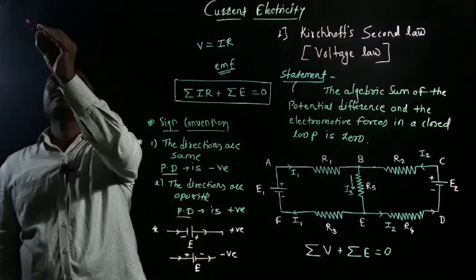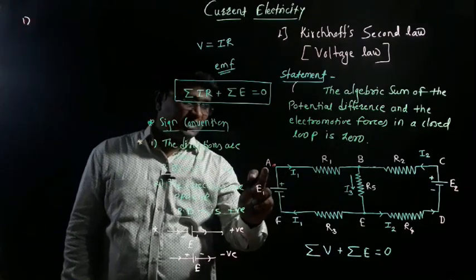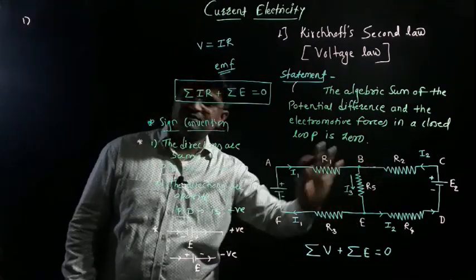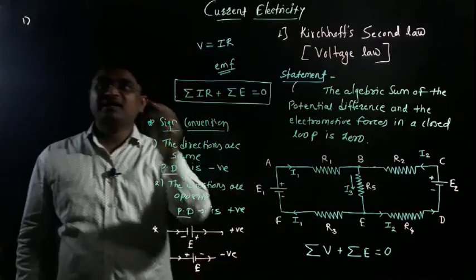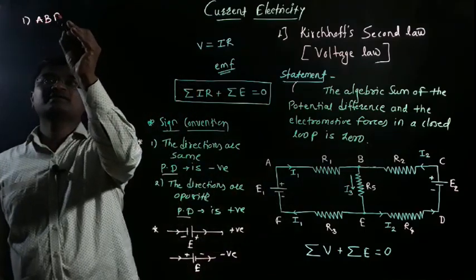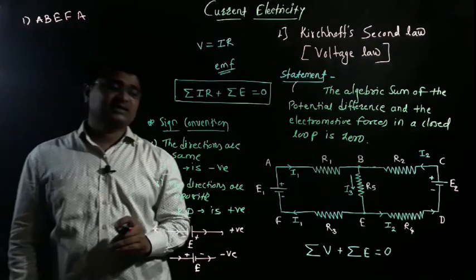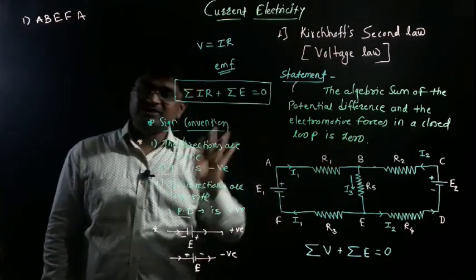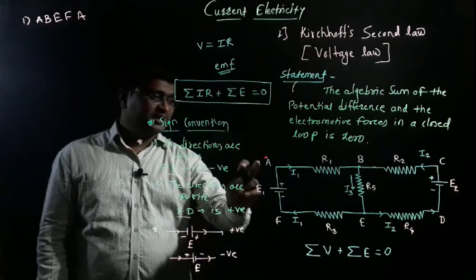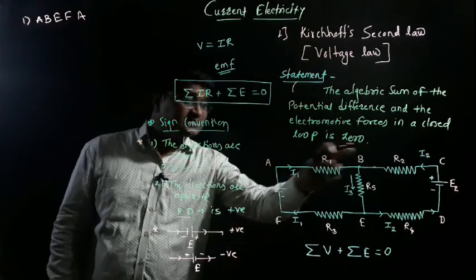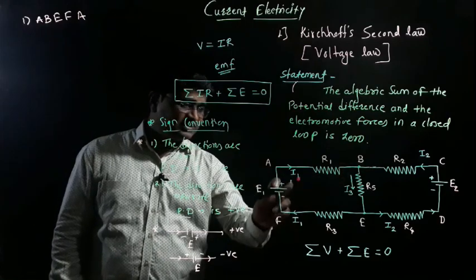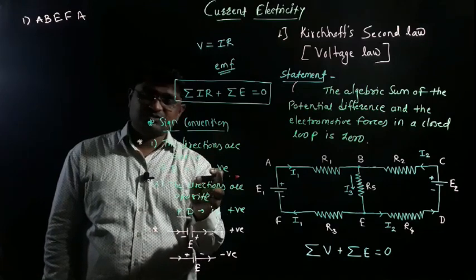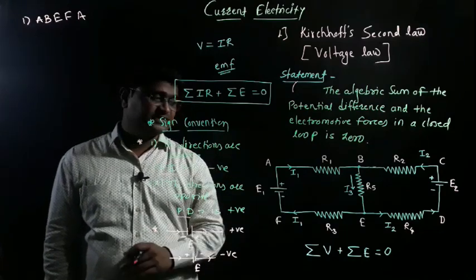What is our first closed loop? A, B, E, F, A. The loop will be closed. This is our first loop: A, B, E, F and again A. We start from A and end at the same A, so the circuit is closed and the statement will be applicable. A to B, B to C, C to F and F to A. This is the direction of tracing. If the direction of tracing is similar to the direction of electric current, the potential difference is negative; if the directions are opposite, the potential difference is positive.